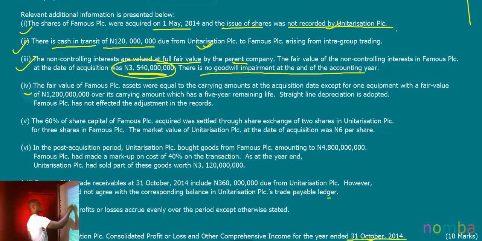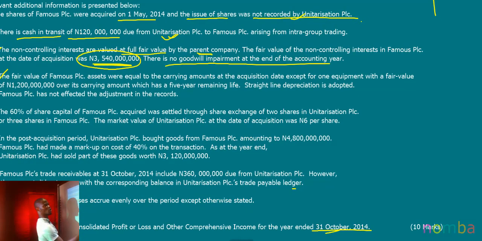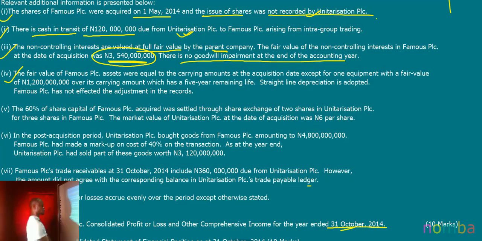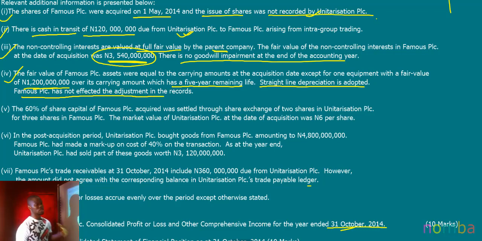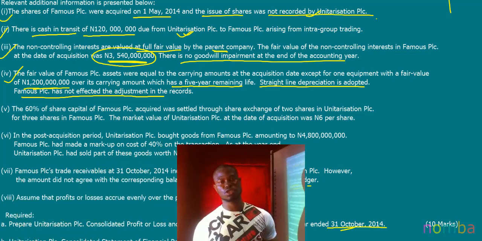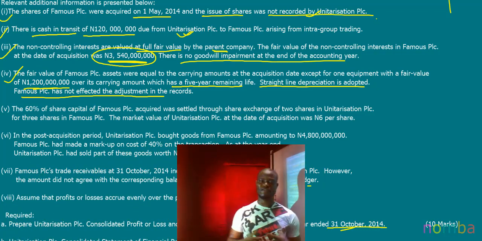Now, the next additional note says that the fair value of Famous PLC's assets were equal to the carrying amount at the date of acquisition, except for one equipment with a fair value of 1,200,000,000 over its carrying amount, which has a 5-year remaining life, and straight line depreciation is adopted, and Famous PLC has not effected the adjustments in the records. What this additional note is directing us to is a situation where there is a fair value adjustment.